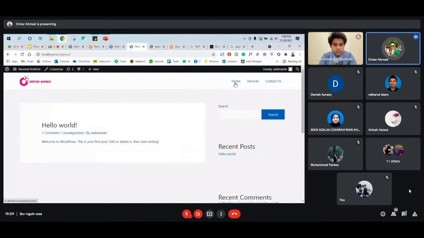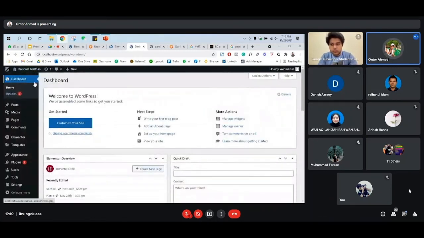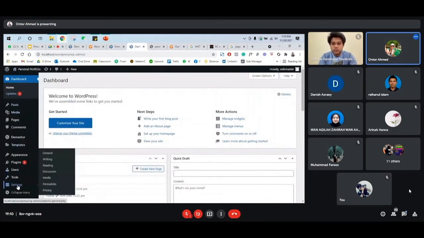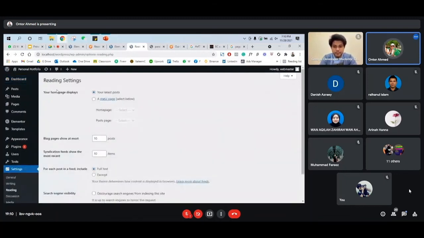So if you want to select that page and set it as a home page, we can do this through settings. You can even set the service page as the home page for your website. Okay, so for now we'll select the home page as the home page, and then we need to click WordPress dashboard, and you can go to settings, and then we have reading, and your home page displays. So from the reading options, you can select your latest posts, or if you want to choose a specific page for your home page, just click on the second option, and then for home page select one page.